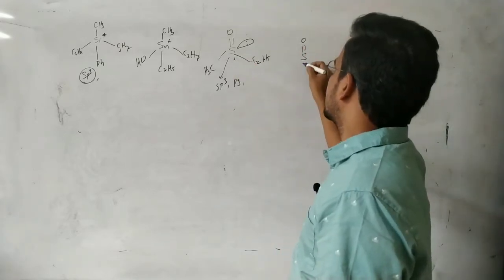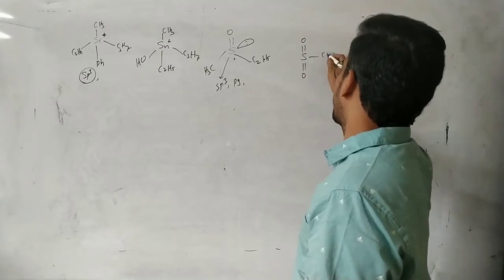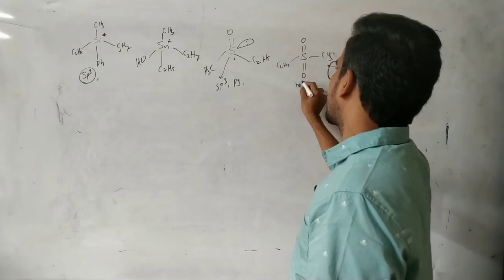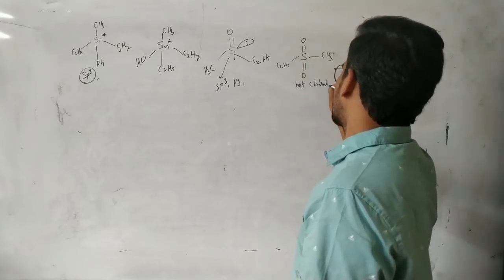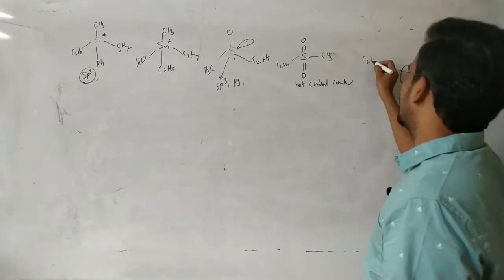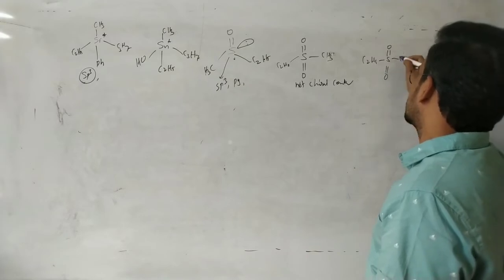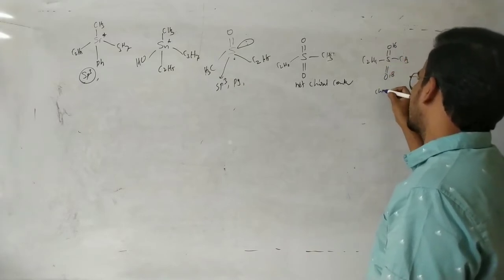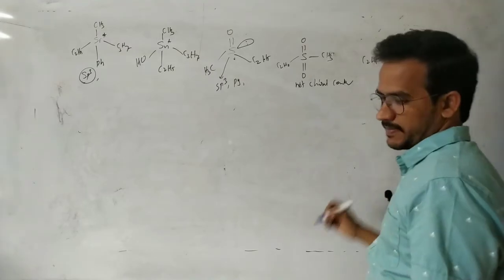Now see this one, S double bond O with CH3 and C2H5 on both sides. It's not a chiral center, because both are the oxygen symbol. Suppose C2H5, S double bond O, here CH3, and the oxygens are 16 and 18. Then it is a chiral center, an isotopically different chiral center.